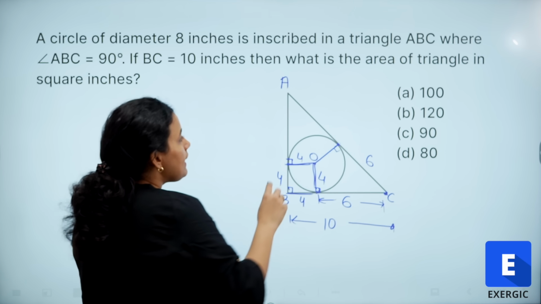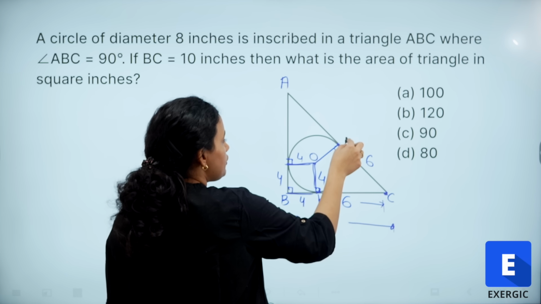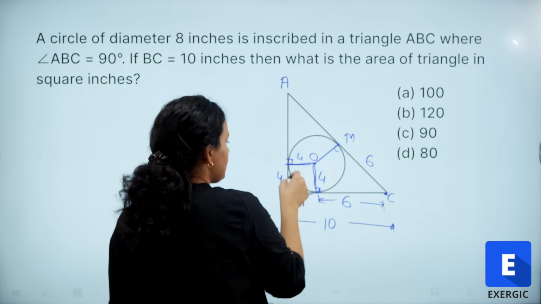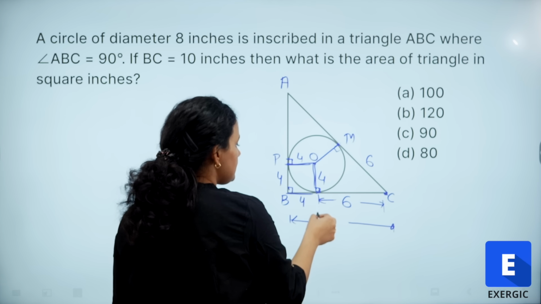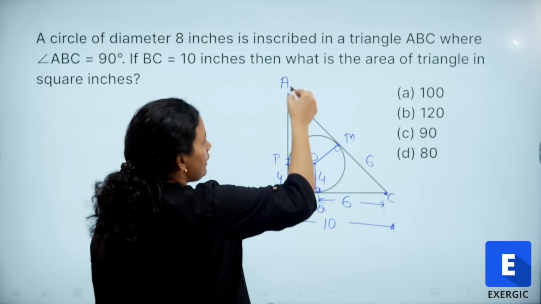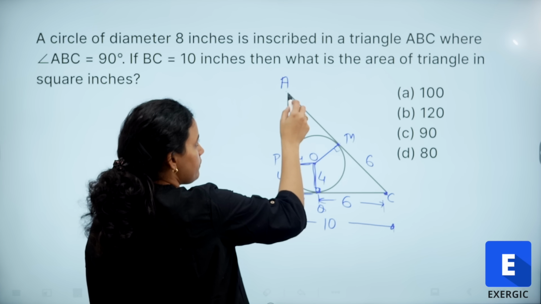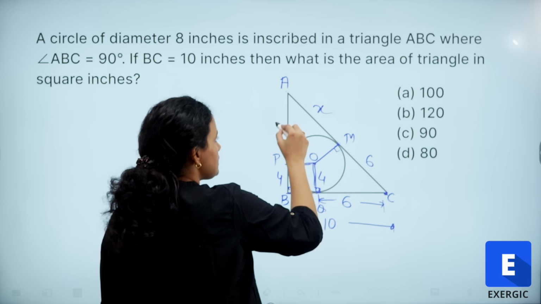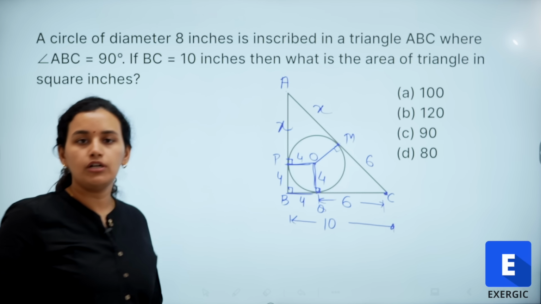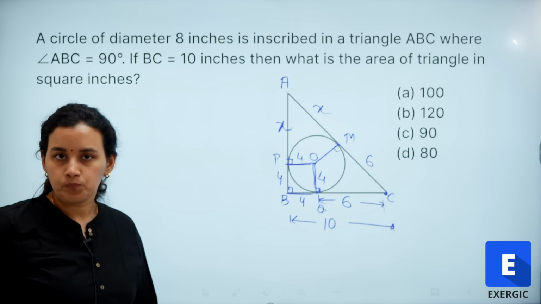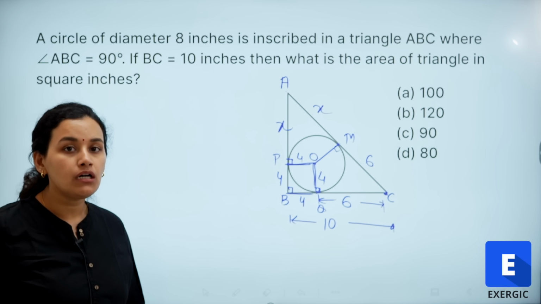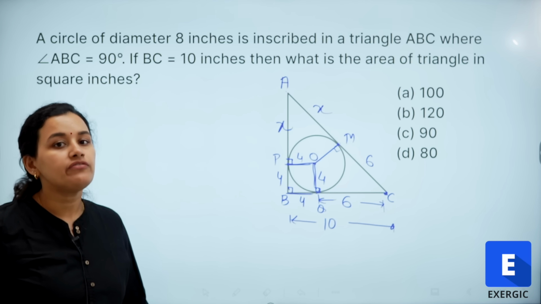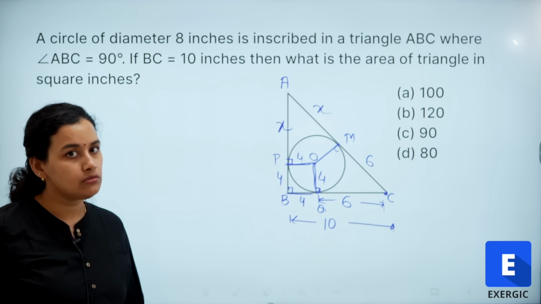Let me take these points to be M, P and Q. So, AM, using the same principle, will be equal to AP. Suppose this is X and this is also equal to X. So, we are using all the properties of tangents drawn to a circle.